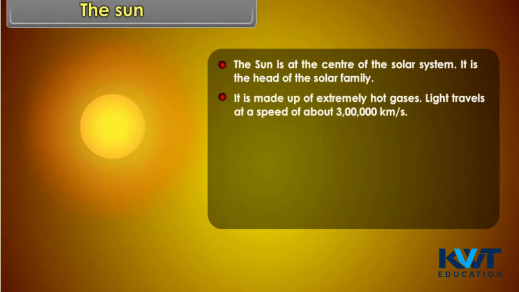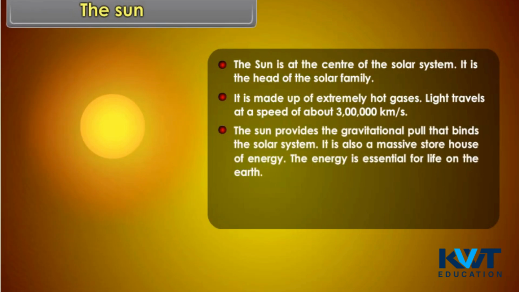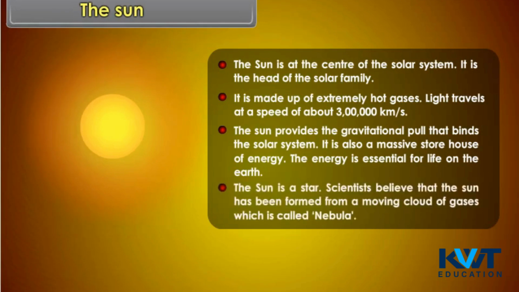Light travels at a speed of about 3 lakh kilometers per second. The sun provides the gravitational pull that binds the solar system. It is also a massive storehouse of energy. The energy is essential for life on the earth. The sun is a star. Scientists believe that the sun has been formed from a moving cloud of gases, which is called nebula.